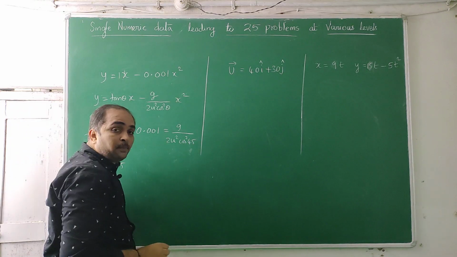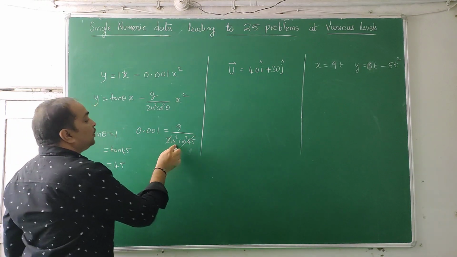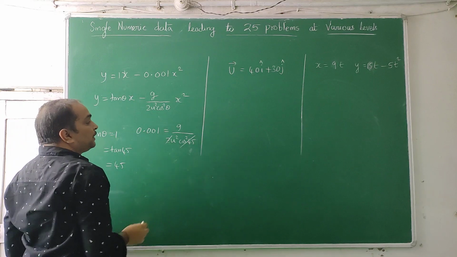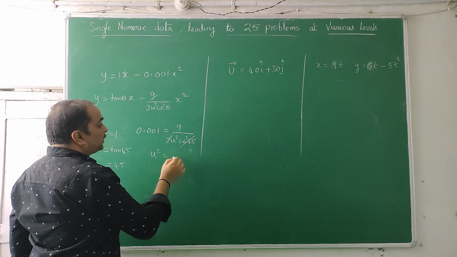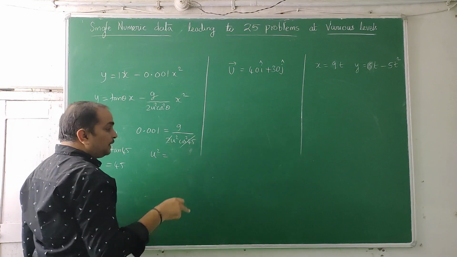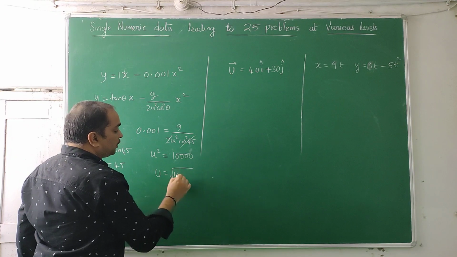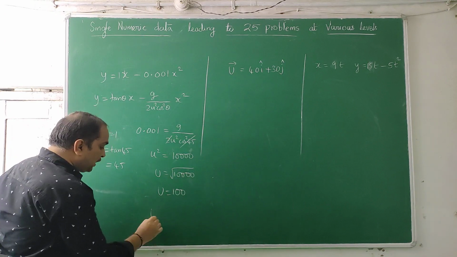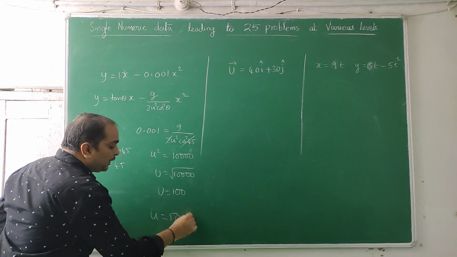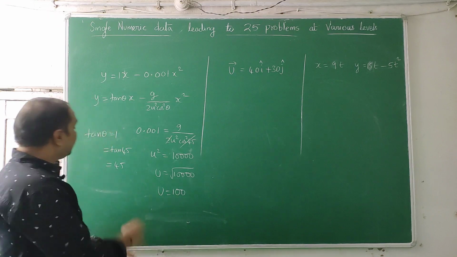Cos 45 is 1 by root 2, and 1 by root 2 whole squared, so this and this get cancelled. So u squared cross multiplies here, and u squared comes out to be g by 1/1000, which will be 10,000. So u is equal to the square root of 10,000, so u is equal to 100. Previously they gave u as 50 and theta as 53. Now u is 100, theta is 45.